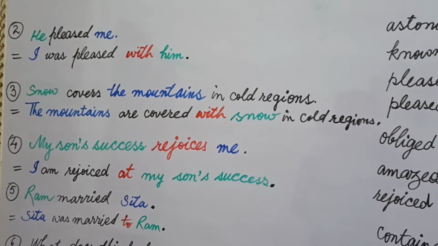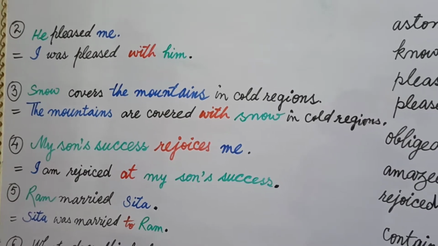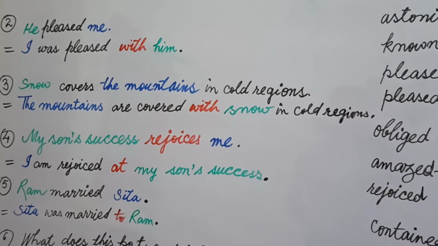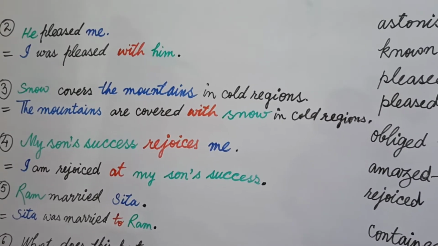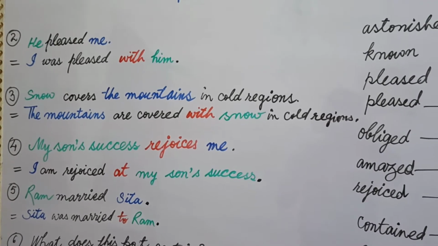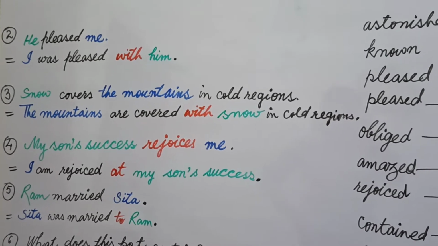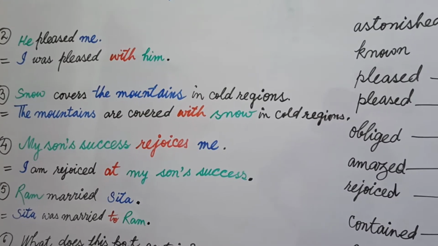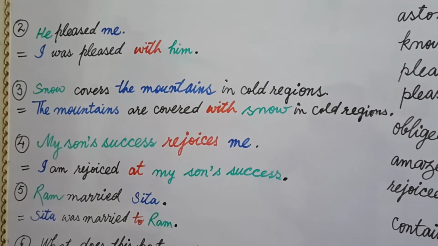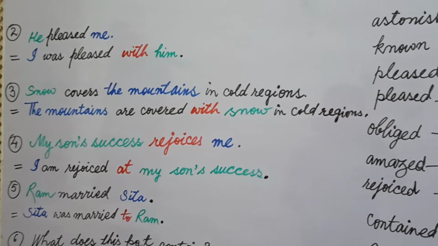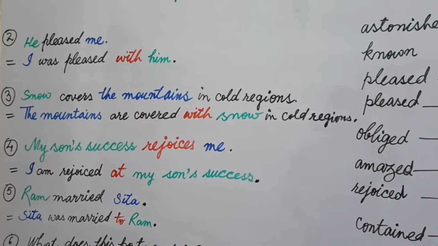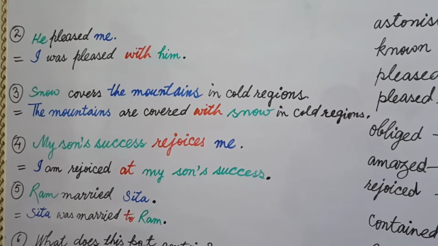Snow covers the mountains in cold regions. This is the third sentence, and let's find out what is subject. Snow is subject and the mountains are object. Now you place the mountains on the place of snow, and you are going to transform this active voice into passive voice. The mountains are covered with snow in cold regions. You can write with snow in the end of the sentence. Now there is no problem, but the main thing is with is used after the main verb covered. So you always remember covered with, not covered by.